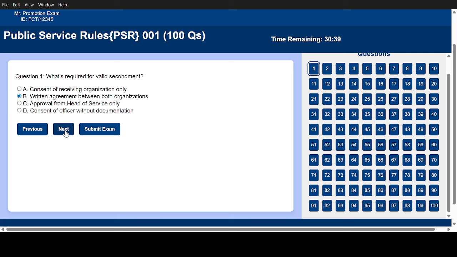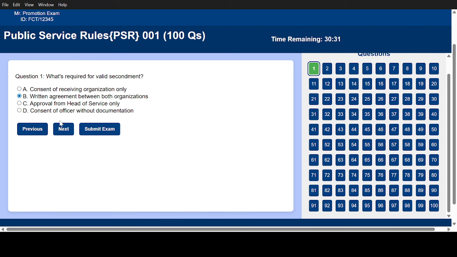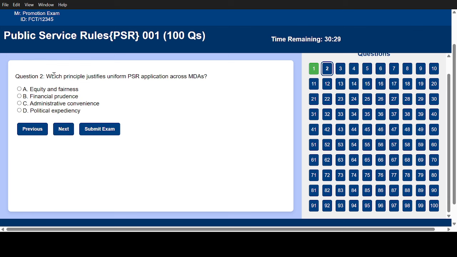Let's click next and see. You can see it on green, which means B is the correct answer. Then let's take number 2, which says, which principle justifies uniform public service rules application across MDAs? Let me click anything, say political expediency, which I guess it is not.